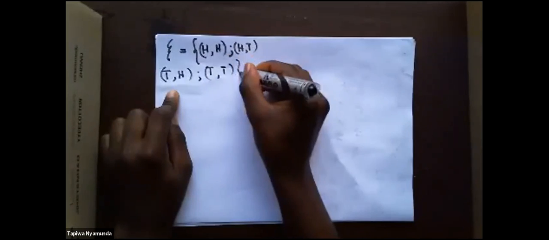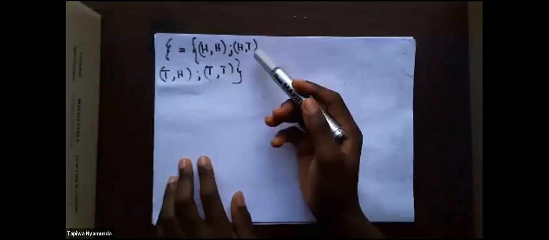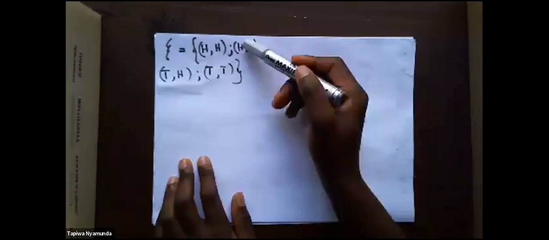Another element, tail, head. Here's another element. What else do I have? Tail, tail is another element. So these are my elements in the set. This is my set. It has how many elements? 1, 2, 3, 4. But what does the universal set mean? The universal set is the set of all.